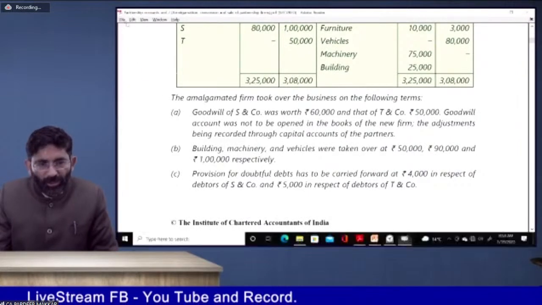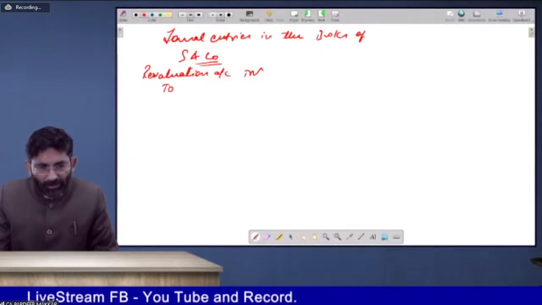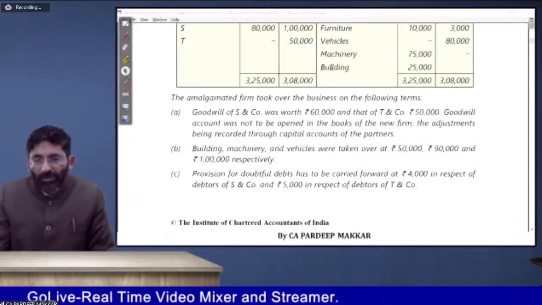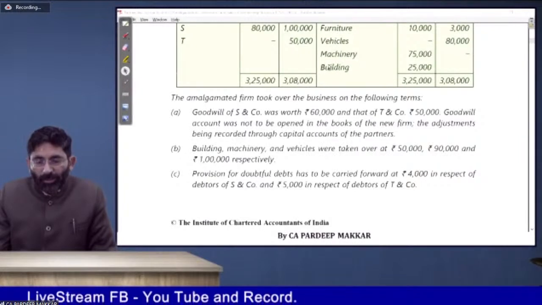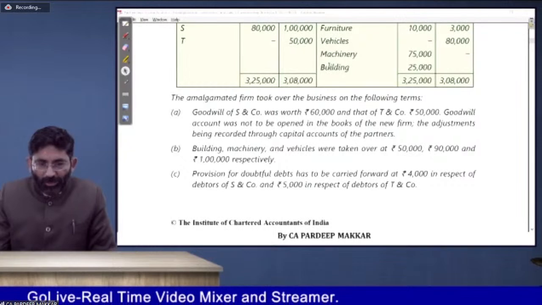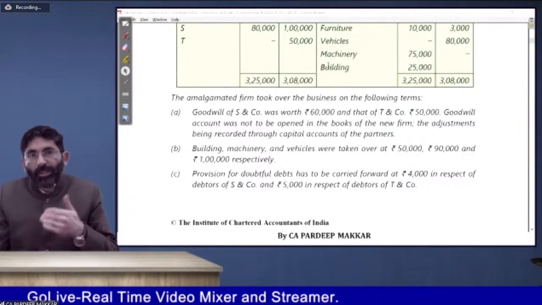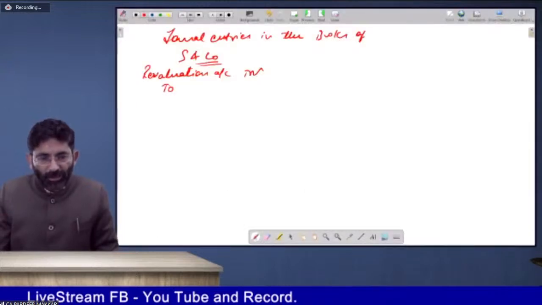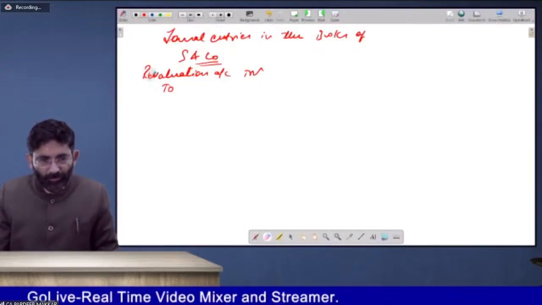So accordingly entry will be passed. It will be machinery account debit, building account debit, because both are upward valued. Both are valued upward. So there's an increase in the value of assets. So the entry will be passed accordingly.